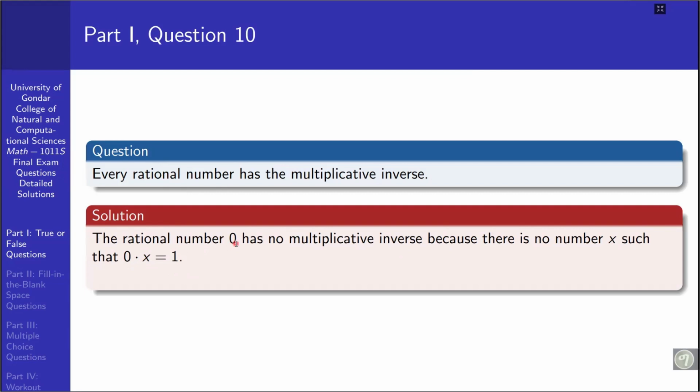So for the statement every rational number, because of the existence of 0 without a multiplicative inverse, this statement becomes false.